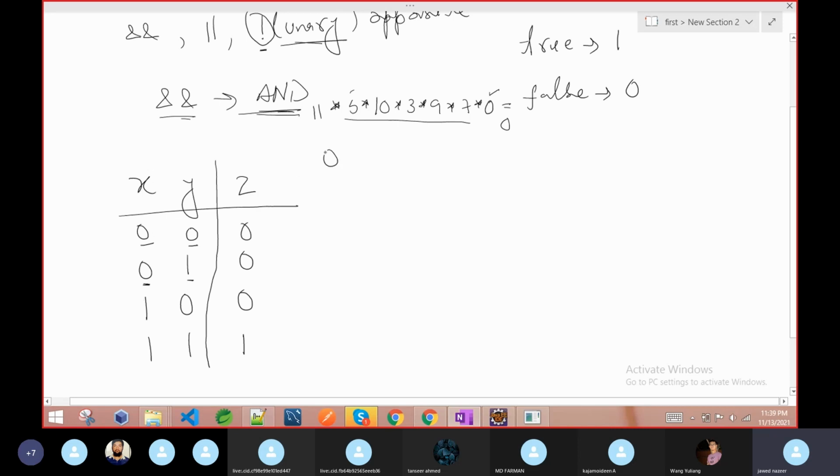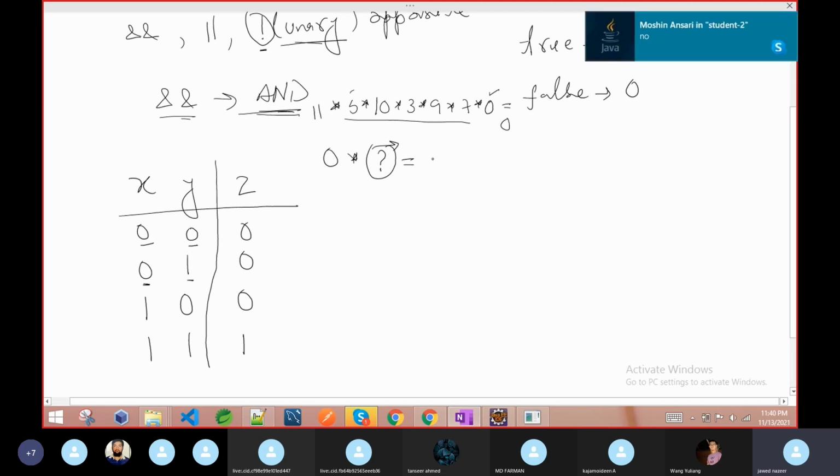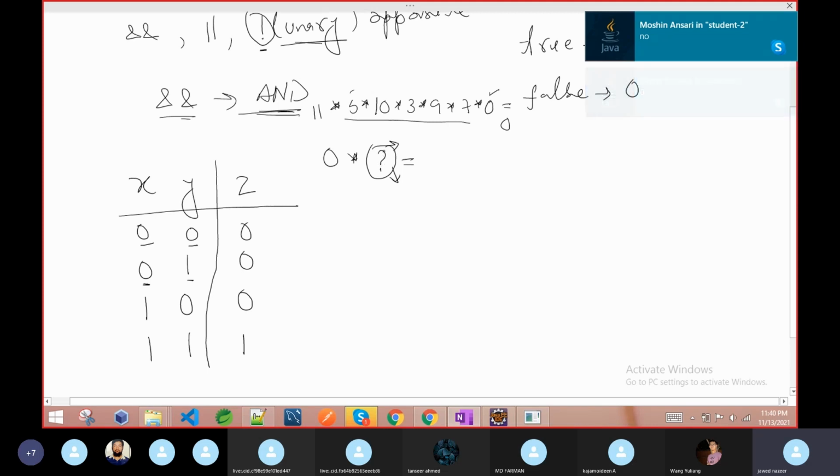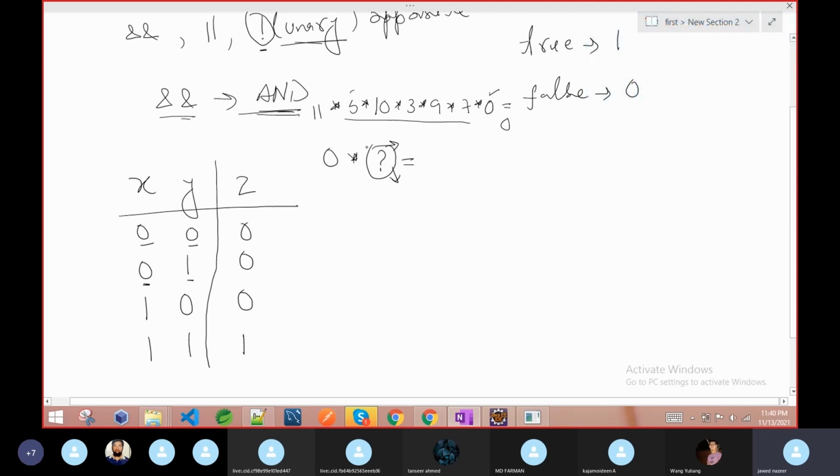If you find 0 into anything, to predict the result, is it required to know the value of this other operand? Suppose I am multiplying 0 with anything and we don't know its value. To say the result is 0, do we need to know the value of this? No need. Why? Because whatever it is, if it is multiplied with 0, the output is 0.